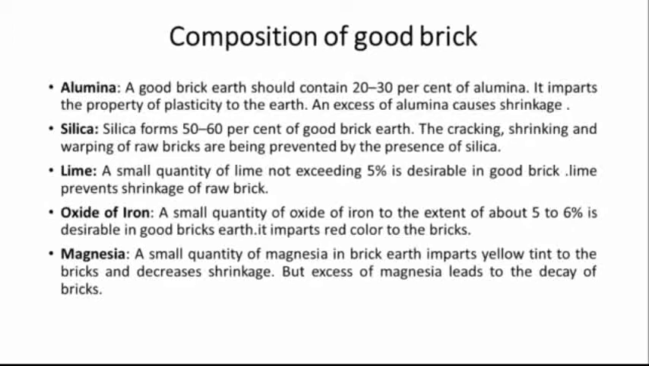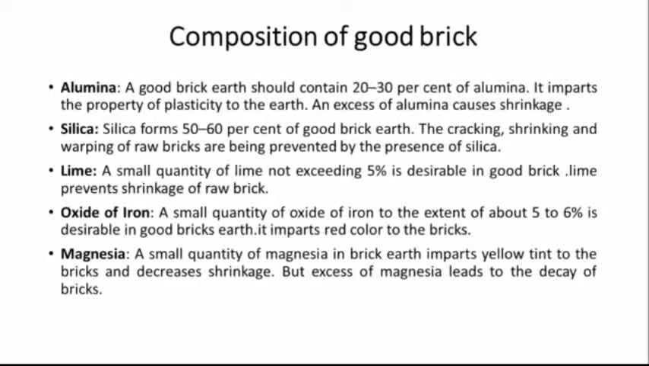Silica. Silica forms 50 to 60% of good brick earth. The cracking, shrinking, and warping of raw bricks are prevented by the presence of silica. Lime: a small quantity of lime not exceeding 5% is desirable in good brick. Lime prevents shrinkage of raw brick.